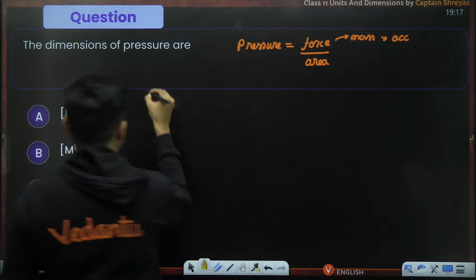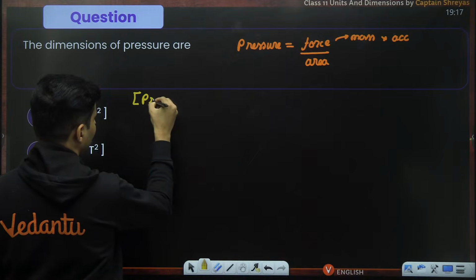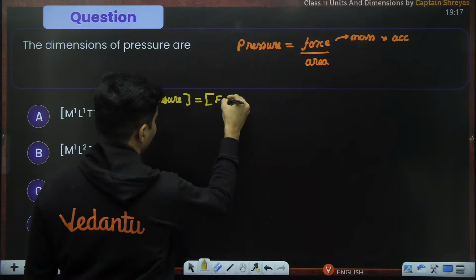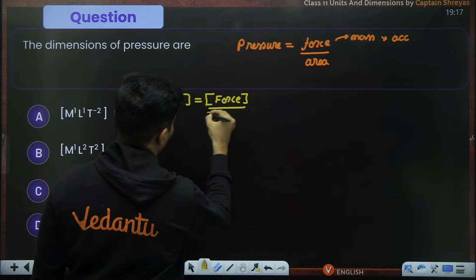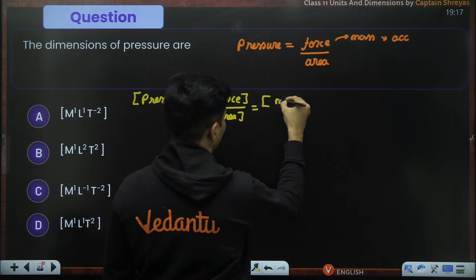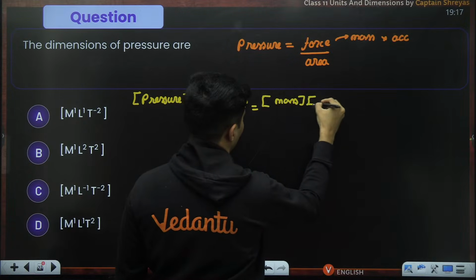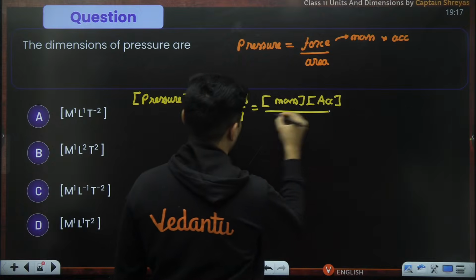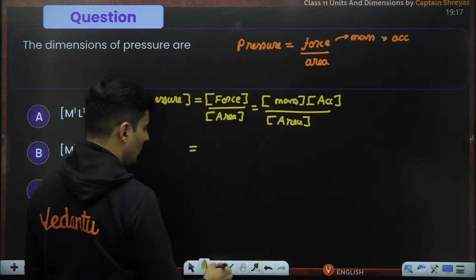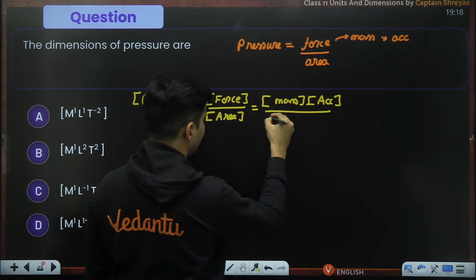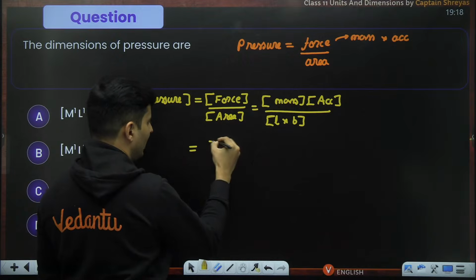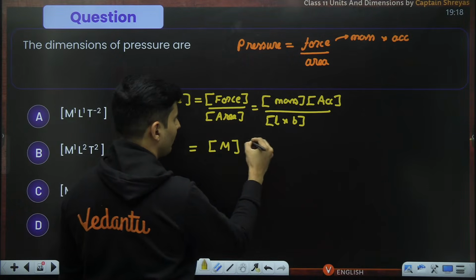Let's start. The dimension of pressure is the dimension of force divided by the dimension of area. Force is nothing but mass multiplied by acceleration, and area is just area. I'll just keep it as it is, or if you want, you can write it as length multiplied by the breadth. Now, mass is a fundamental quantity, dimension is M.